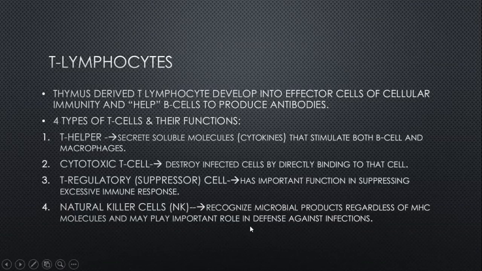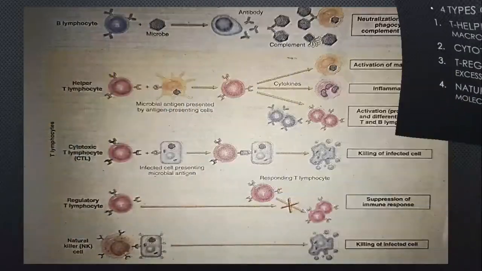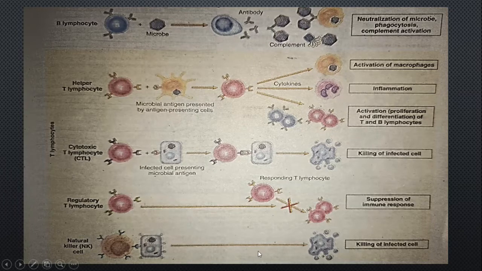In this chart, in this picture, you can see the function of every lymphocyte. When B lymphocytes are exposed to an antigen or any microbe, they bind to it and release antibodies from the surface, as shown in this diagram. When antibodies are released, they act either by direct action or by initiating the complement system. We will discuss the complement system when we discuss B cell or humoral immunity in detail. So antibodies cause neutralization of the microbe, phagocytosis, or complement activation.